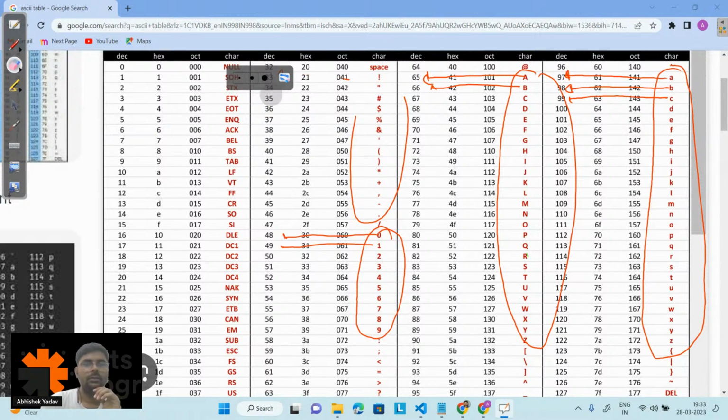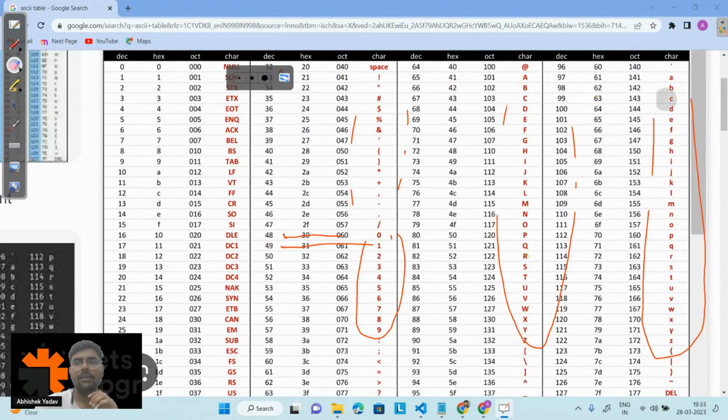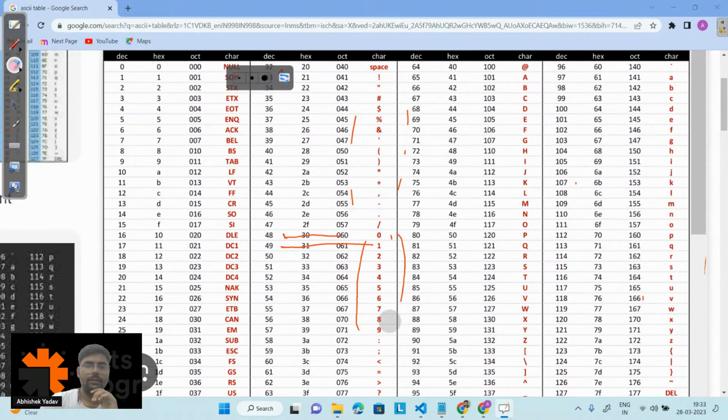Okay, everyone is clear now? Yes or no, guys? Please write in the chat if you are clear with the character.